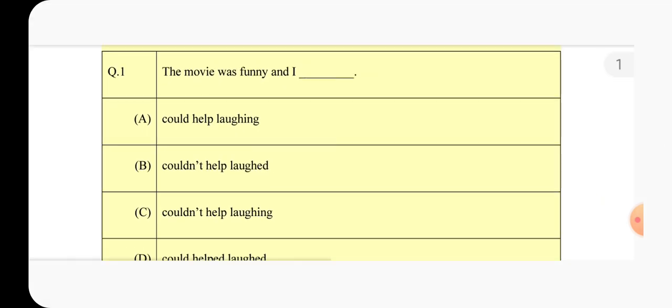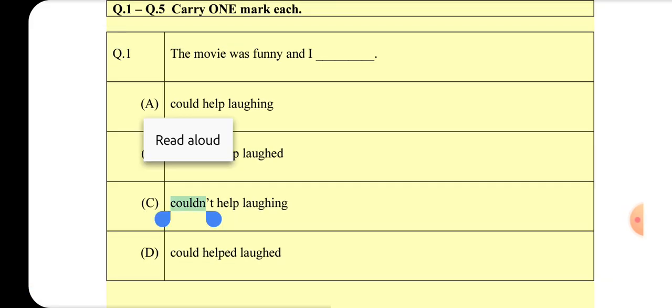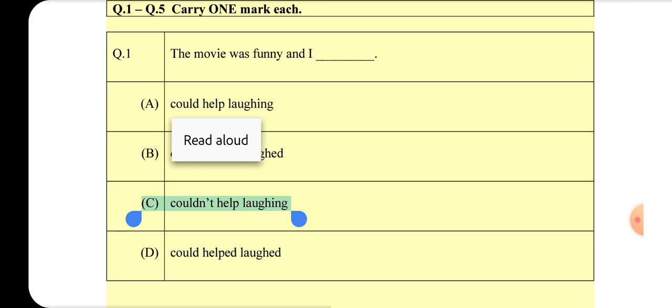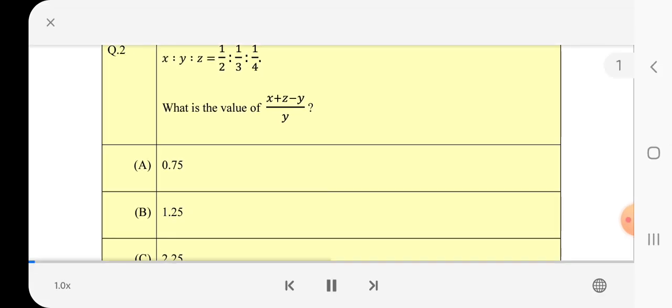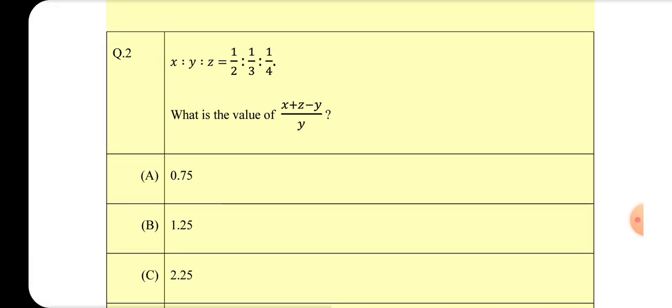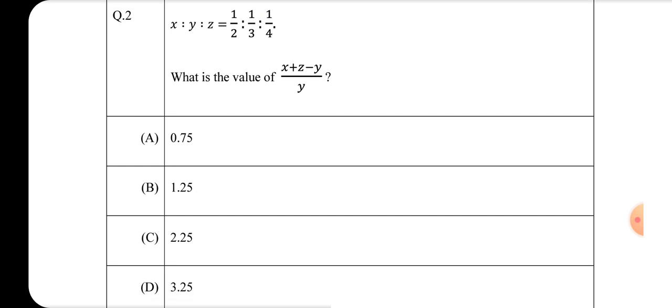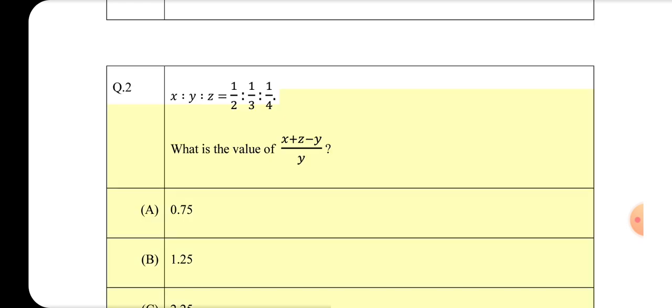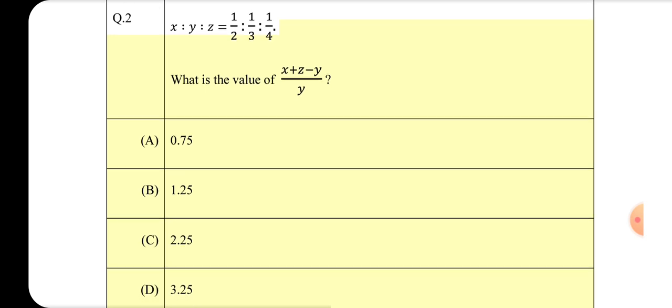Q2. XYZ equals. What is the value of A? 0.25. GATE 2022 Life Sciences Excel, page 2 of 71. Q3. Both the numerator and the denominator of are increased. What is the value of A? A: 0.75, B: 1.25, C: 2.25, D: 3.25.